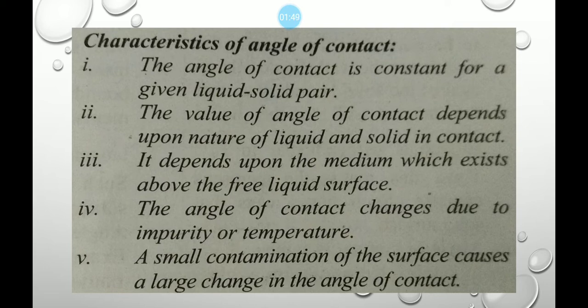Fourth: the angle of contact changes due to impurity or temperature. Fifth: a small contamination of the surface causes a large change in the angle of contact. These are the characteristics of angle of contact. In the examination, you may be asked: what do you mean by angle of contact, and state its characteristics.